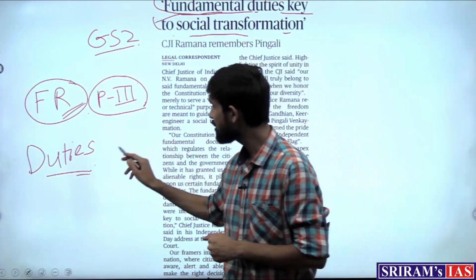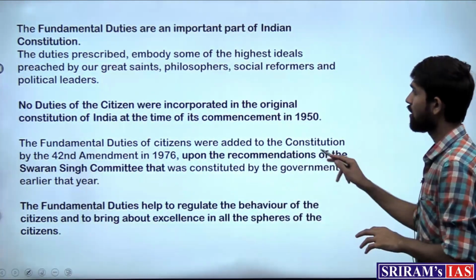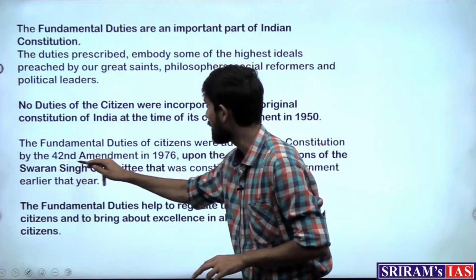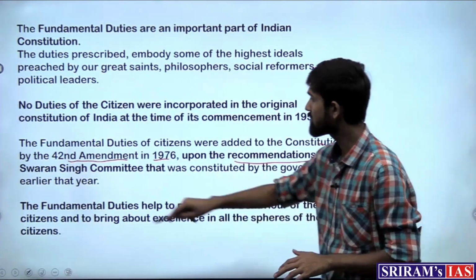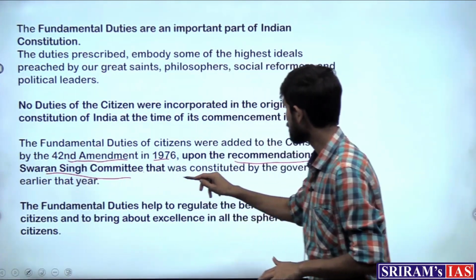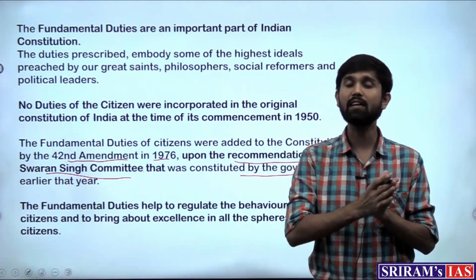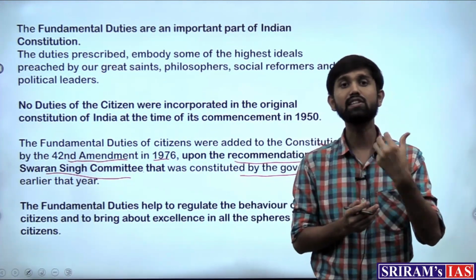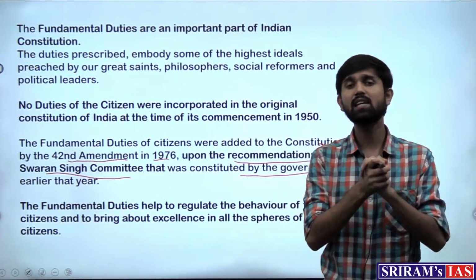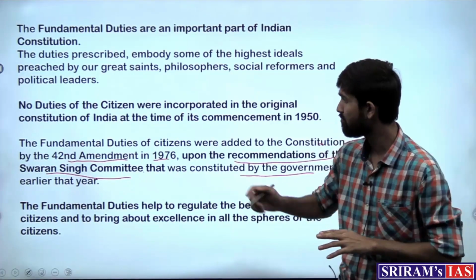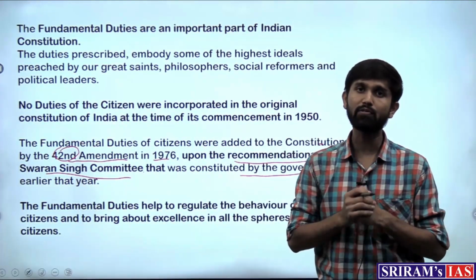So fundamental duties were incorporated in the Indian Constitution by the 42nd Amendment in 1976 upon the recommendations of the Swarn Singh Committee that was constituted by the government earlier that year. The Swarn Singh Committee gave certain recommendations on what should be the fundamental duties, and among them, some recommendations were accepted by the government and the 42nd Amendment became the origin point for these duties.